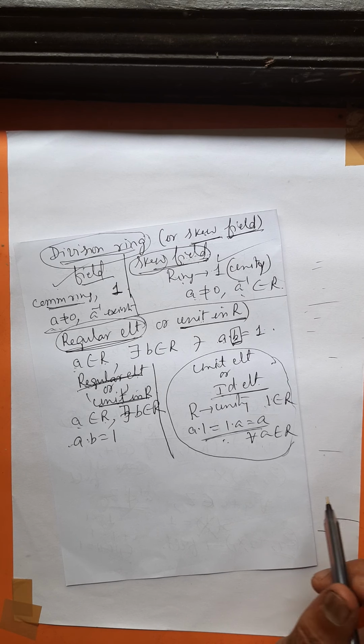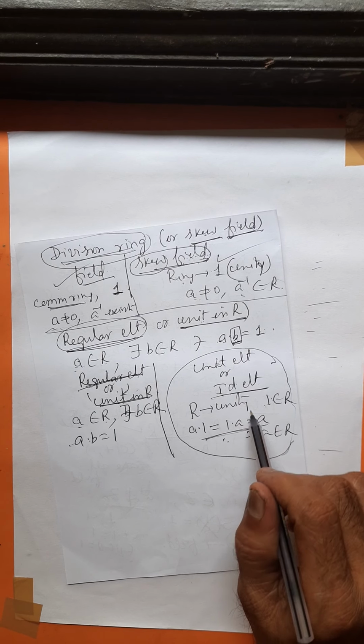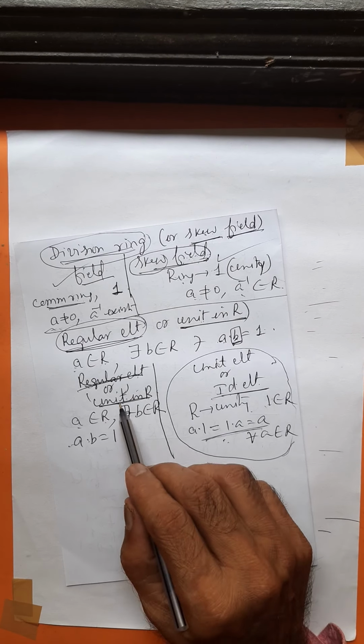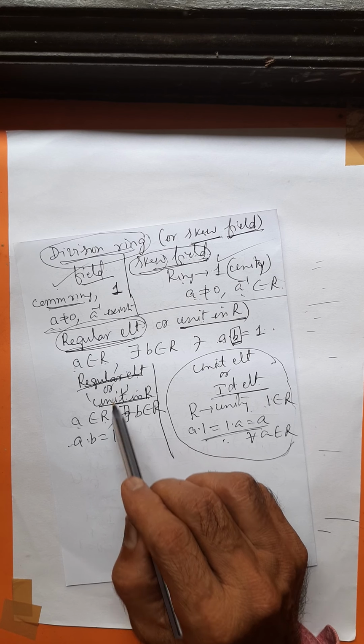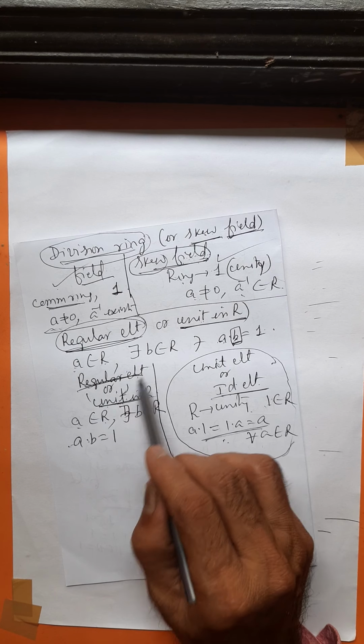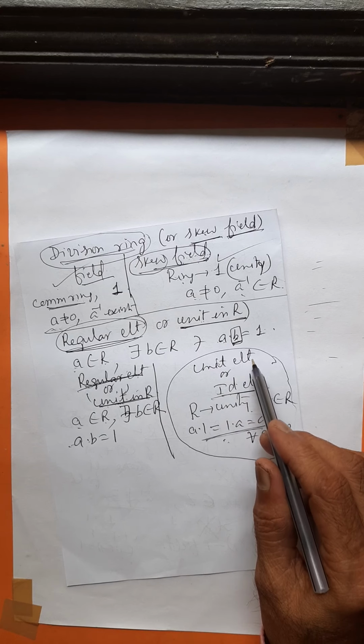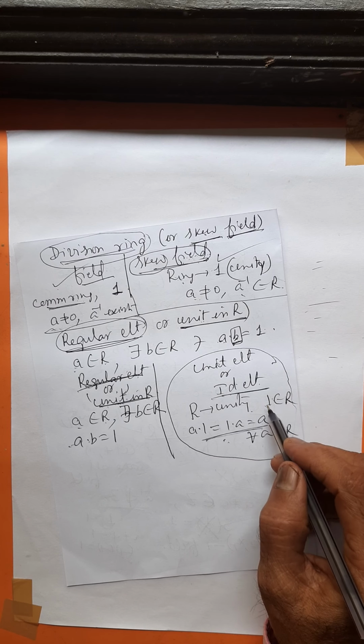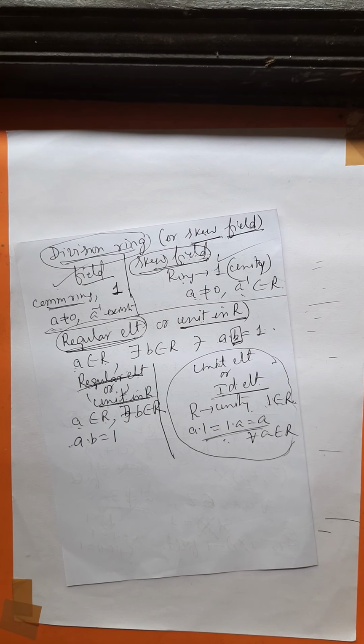Fine. So please don't confuse between unity and unit. Unit in R is a regular element in R, whereas unity is nothing but the presence of the element 1 belonging to R. Okay? Right? In a skew field or a field, what happens?